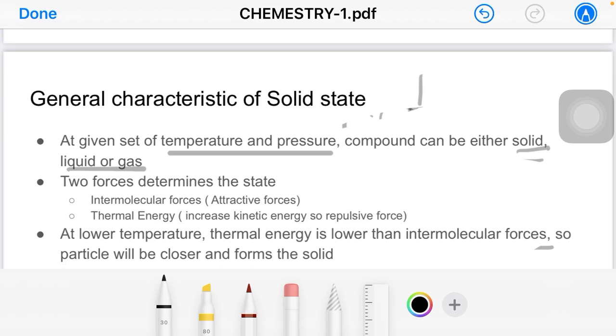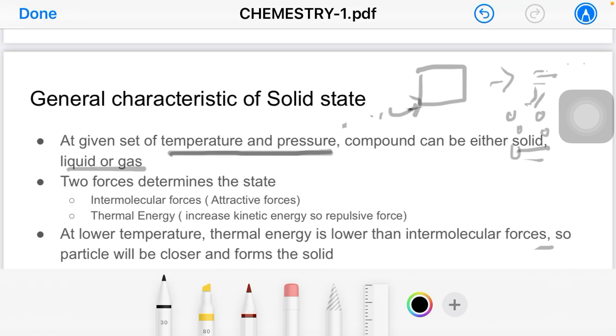Let's suppose the compound is a solid, and if we increase the temperature at constant pressure, it might turn into a liquid. If we increase the temperature further, it might turn into gaseous form, if it doesn't decompose. As we have already studied in 11th science, there are three laws, Boyle, Charles and Gay-Lussac. Based on that, the state might vary.